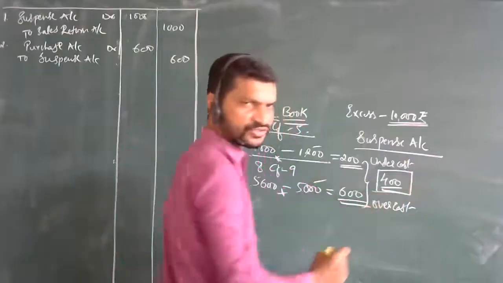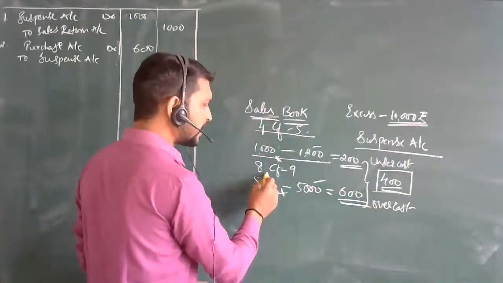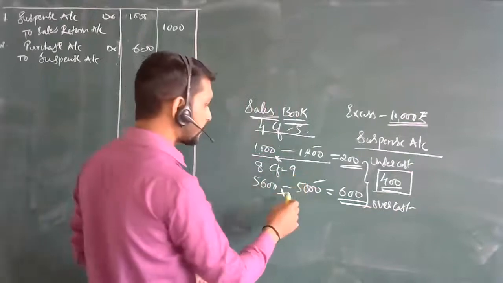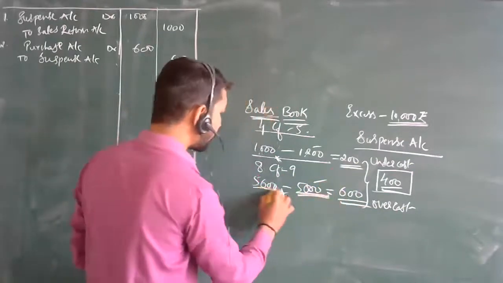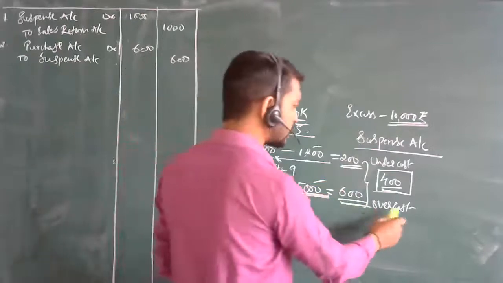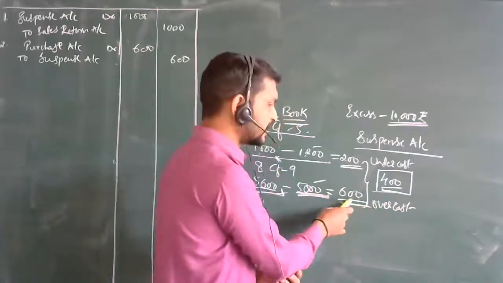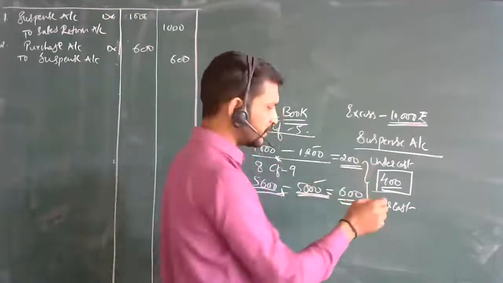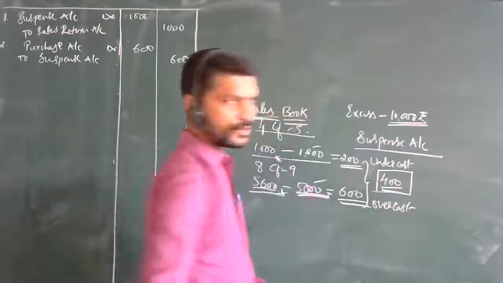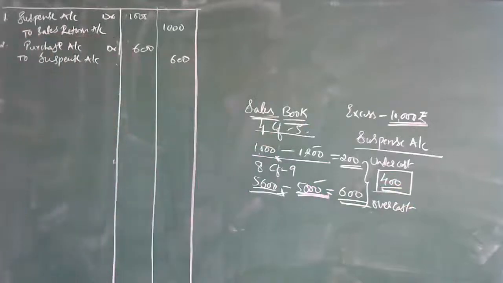200 was undercasted. Then page number 8 carried forward to 9. Actually they had to take 5000, but they took 5600. This is overcasted, by 600 rupees. So if you see the difference, exactly the difference that remains is 400. So on the basis of this we are going to remove the 400 rupees entry.